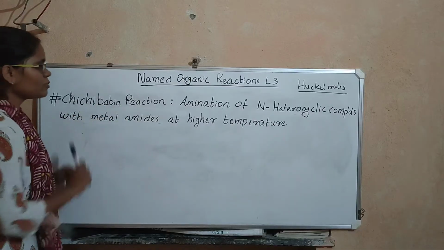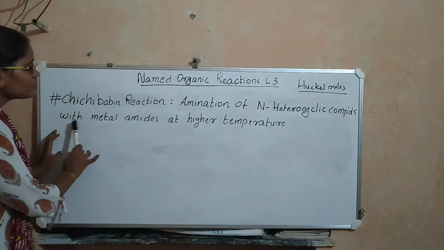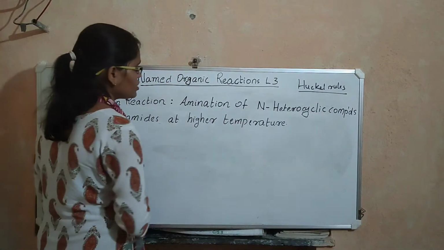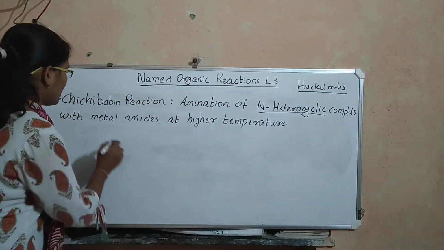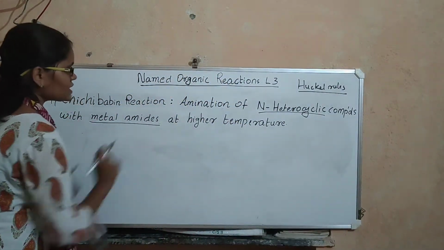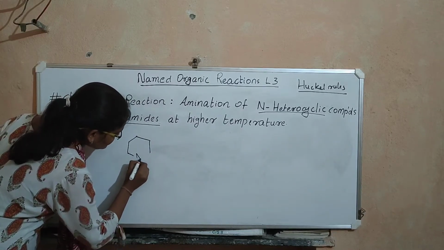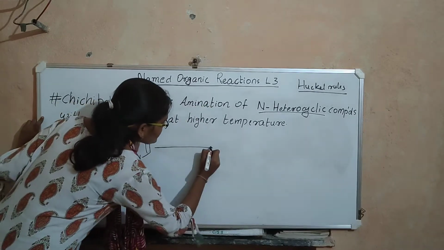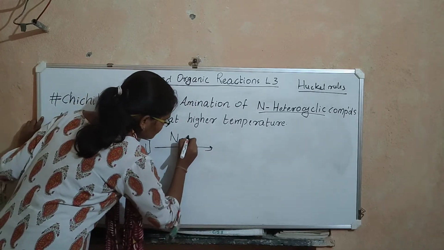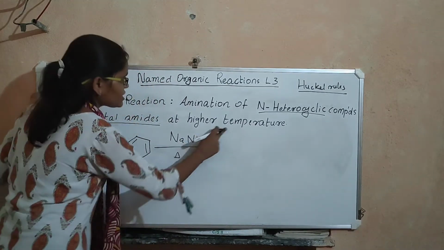So what is this Chichibabin reaction? It is the amination of N-heterocyclic compounds with metal amides at higher temperature. So our reactants are heterocyclic compounds that contain nitrogen, metal amides, and the condition is high temperature. So let us take pyridine as the N-heterocyclic compound. Let us take sodamide, NaNH2, as the metal amide, and let this delta represent the high temperature.